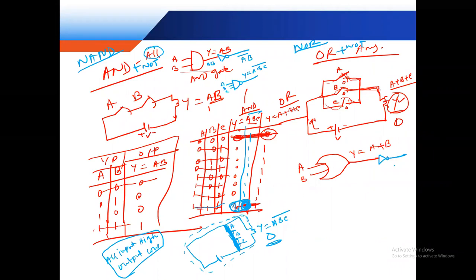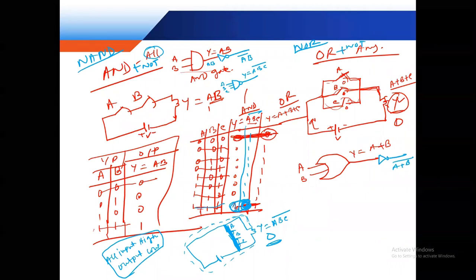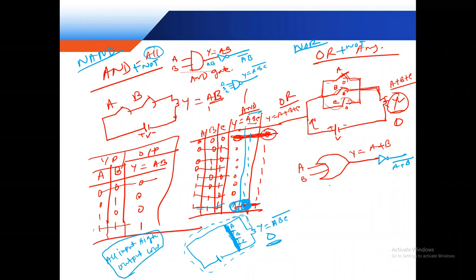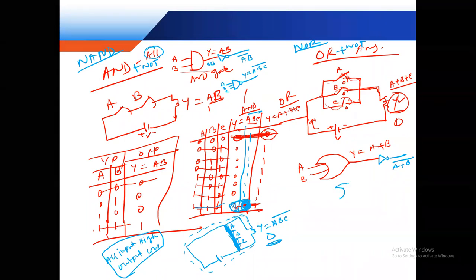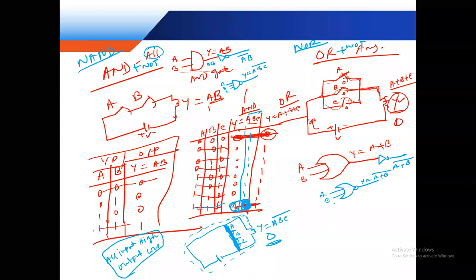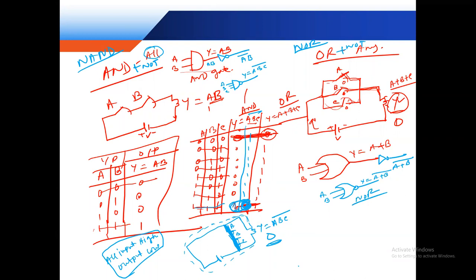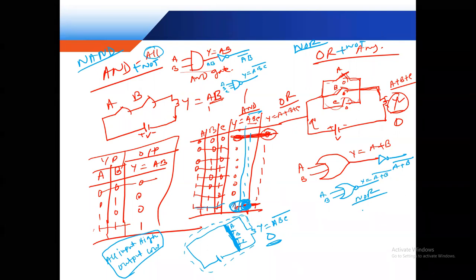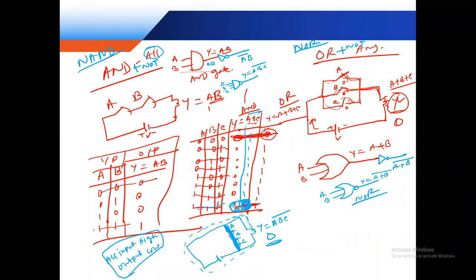So this is A plus B, whole bar. Now the symbol is this, with inputs A, B. Y is equal to A plus B bar. So this is the NOR gate. Clear?